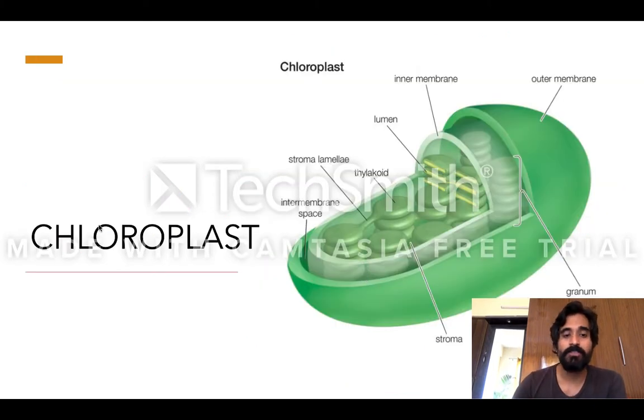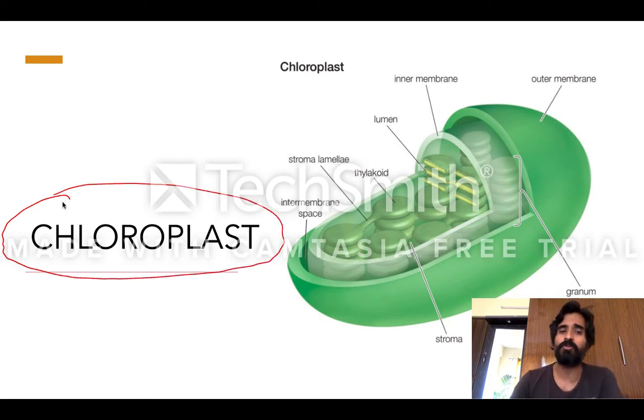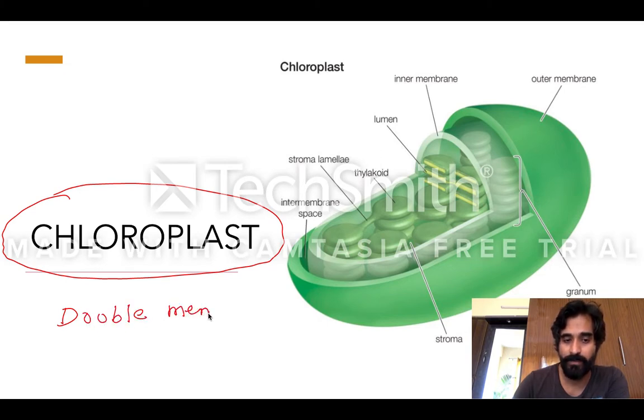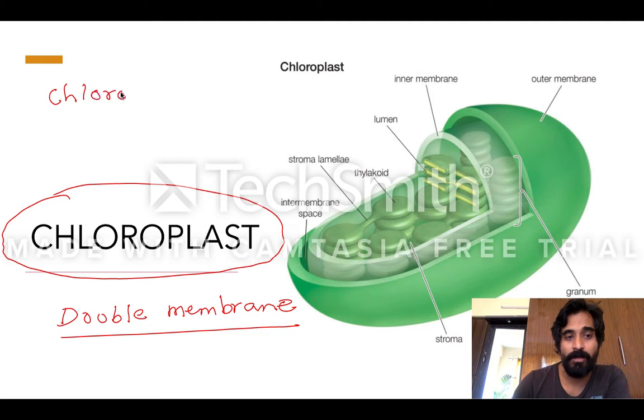Now let us talk about chloroplast. We are not talking in detail about chloroplast, but I just want to show you how it looks. It is green in color, obviously, and you should know it has a double membrane, like mitochondria. In examination they can ask whether chloroplast is single membrane or double membrane.